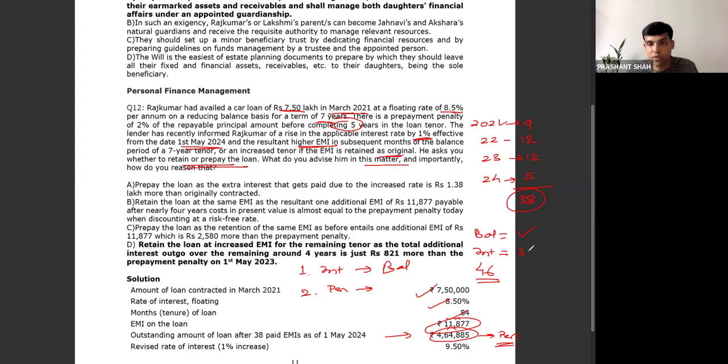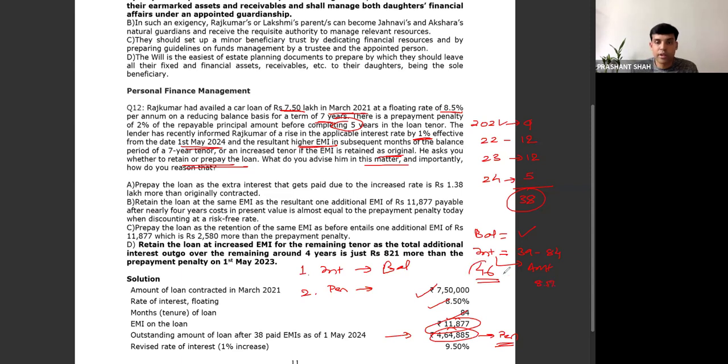From 39 to 84, you would find out the interest component if the loan continues, because we have to find out savings in interest. So you will find out the interest amount with the existing rate of interest, that is 8.5%.